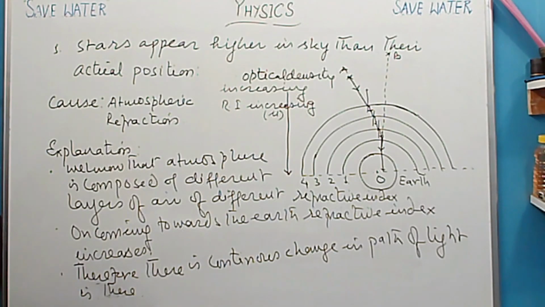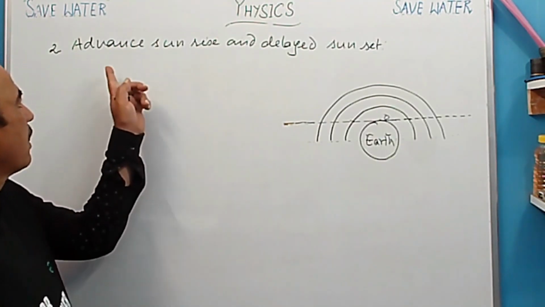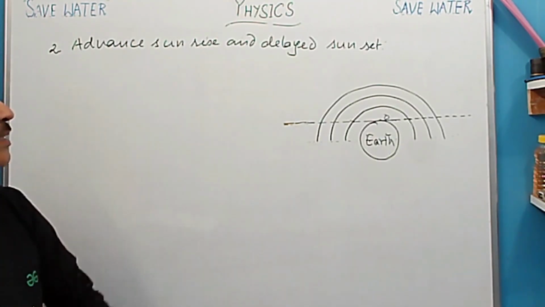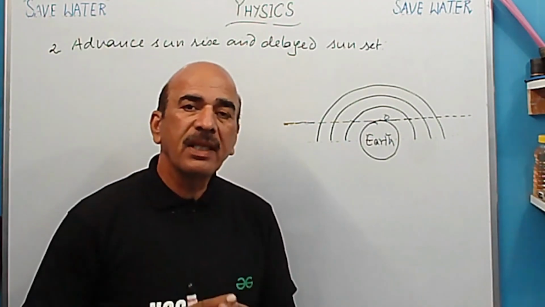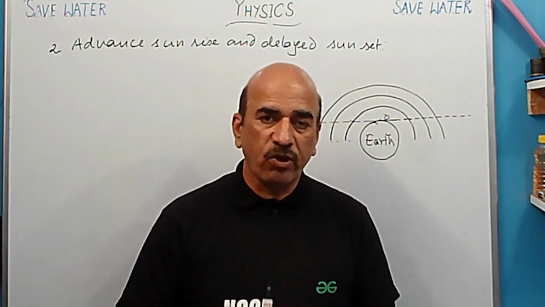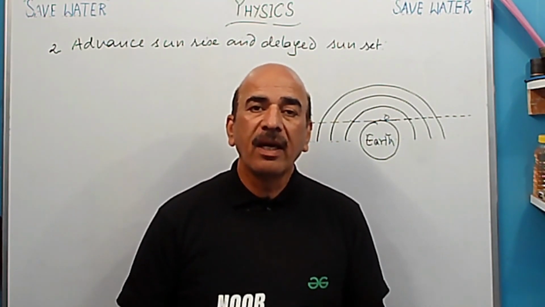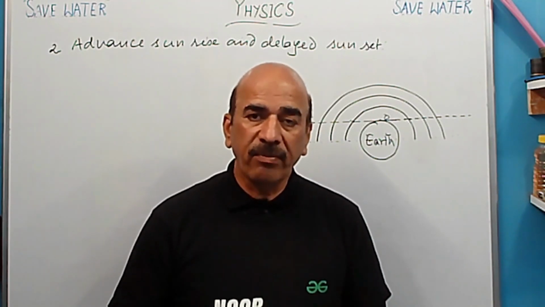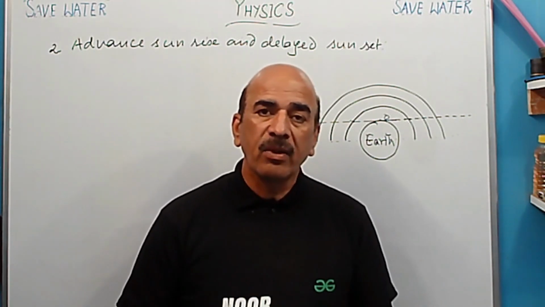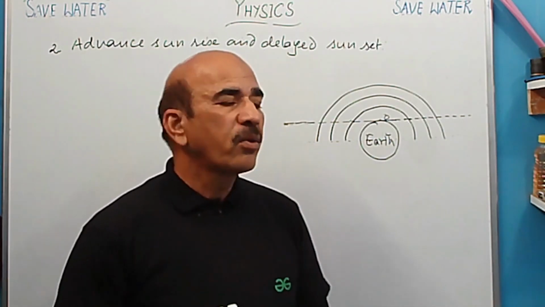Okay, now next. So now next, advanced sunrise and delayed sunset. So we see the sun in the morning just 2 minutes before its actual sunrise, and in the evening it is seen 2 minutes after, even after it is sunset. तो जब ये छुप जाता है शाम को, फिर भी हमें 2 मिनट तक दिखाई देता रहता है ना? तो here what is the reason?